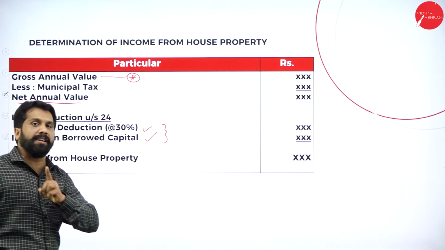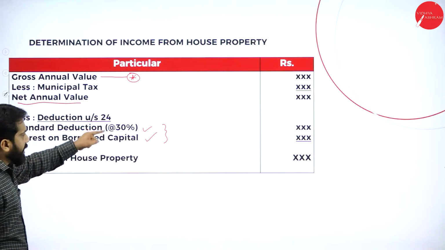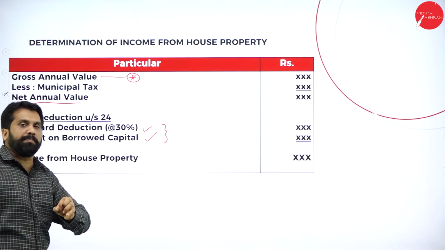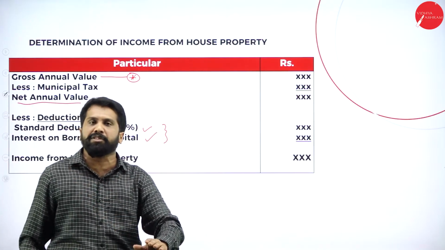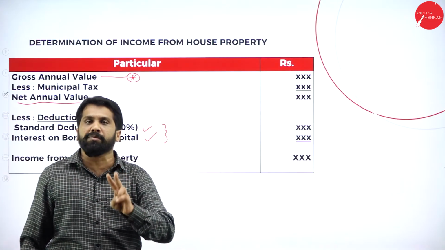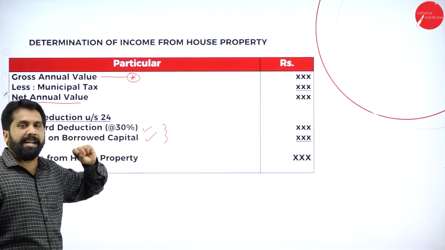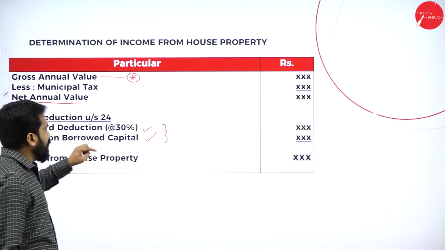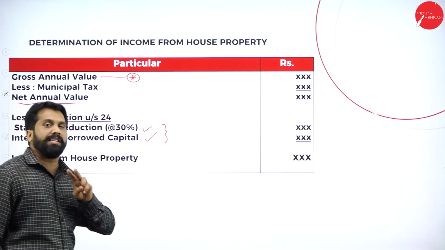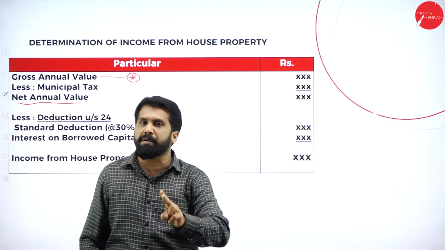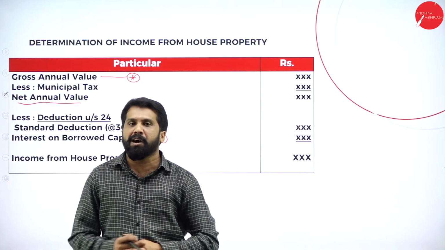Remember, this is very important. Other than these 2, whatever the information in the question paper, don't deduct. Only 2 things: one is 30% of your net annual value, second is whatever interest paid. Only these 2 deductions are permitted from house property.